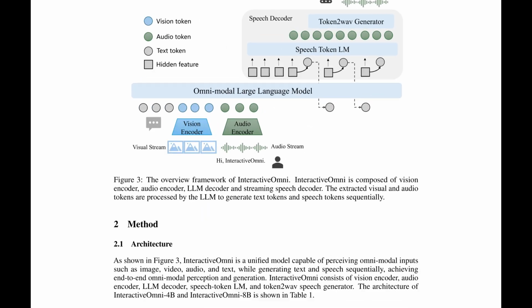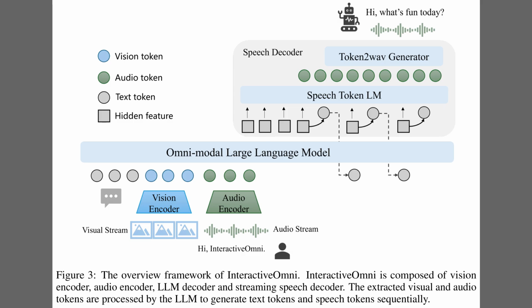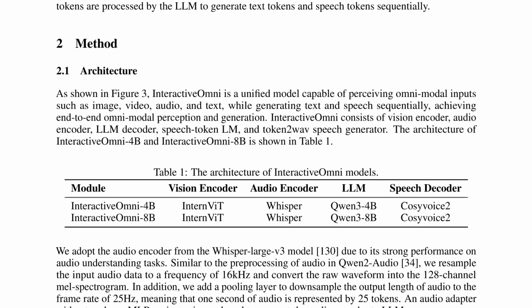So, Figure 3 explains the unified pipeline that turns images and audio into both text and streaming speech. This overview box shows how vision and audio tokens enter a single omni-modal large language model, which outputs text and speech tokens sequentially so replies can stream. The vision encoder processes visual frames, while the audio encoder compresses waveforms into tokens. The omni-modal large language model fuses these inputs. The speech decoder uses a speech token language model and a token-to-wave generator, meaning discrete speech tokens are turned into audible waveforms.